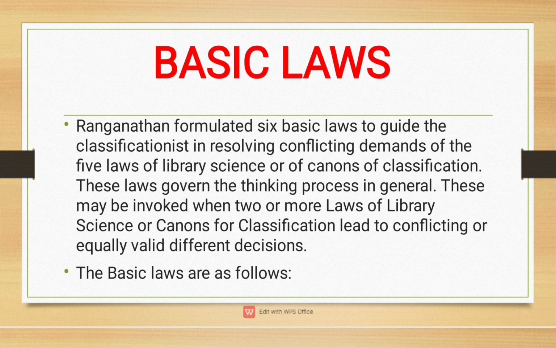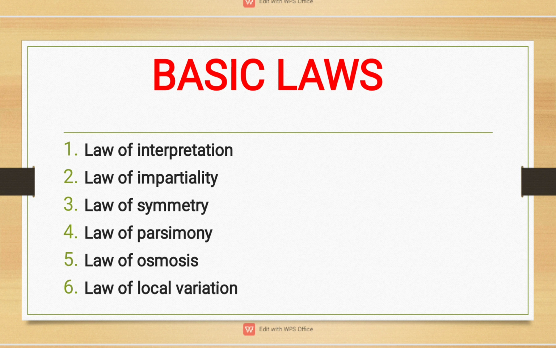These may be invoked when two or more laws of library science or canons of classification lead to conflicting or equally valid different decisions. The basic laws are as follows: law of interpretation, law of impartiality, law of symmetry, law of parsimony, law of osmosis, law of local variation.